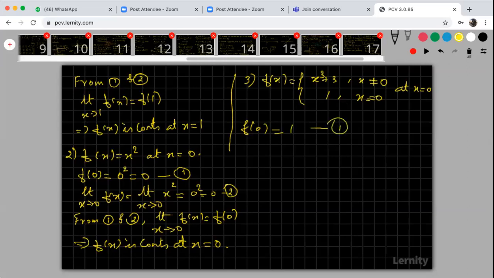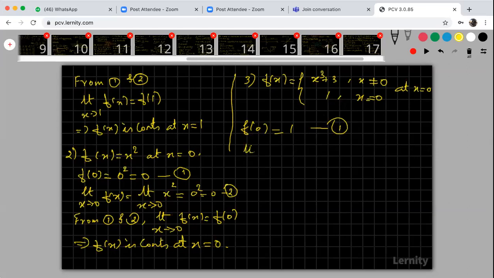Are you okay? Any doubt in this? The value of the function f of 0, because I am taking the point as 0. I am going to find f of c. What is my f of c? f of 0. What is f of 0? When x is equal to 0, the value of the function is 1.